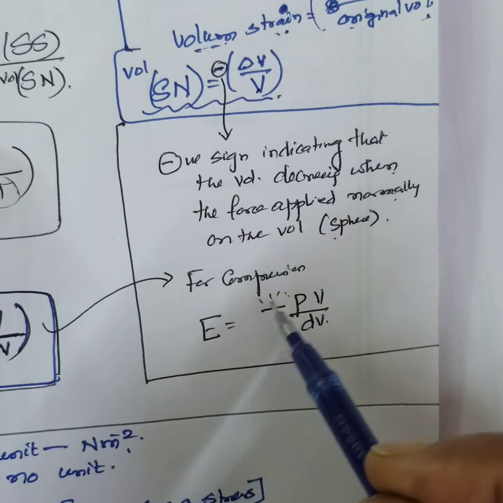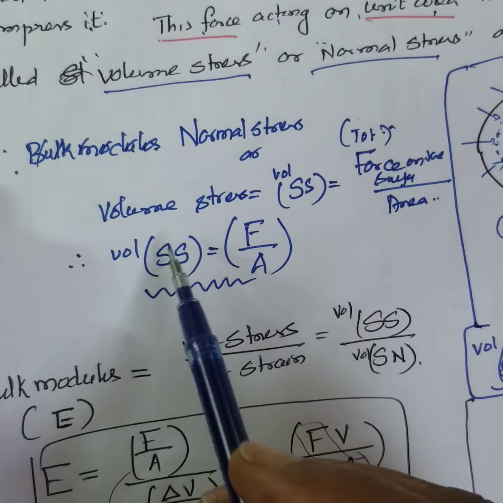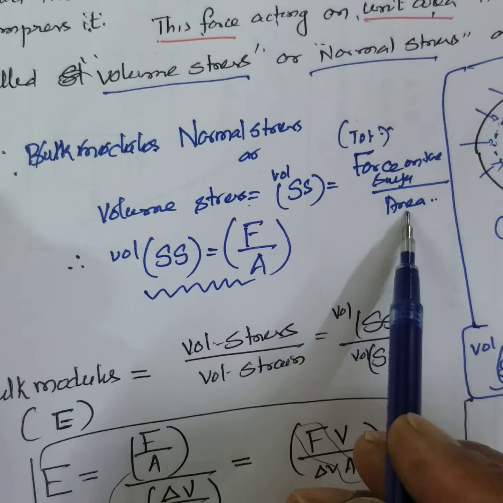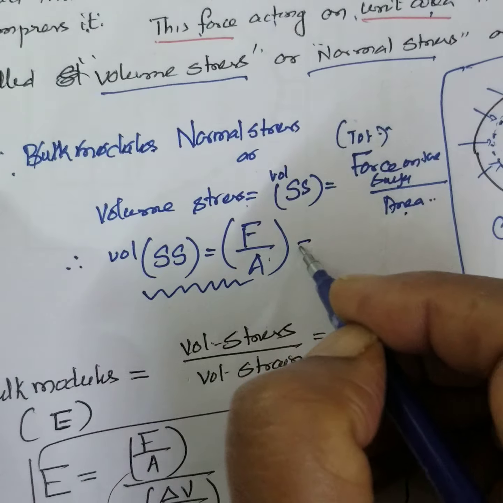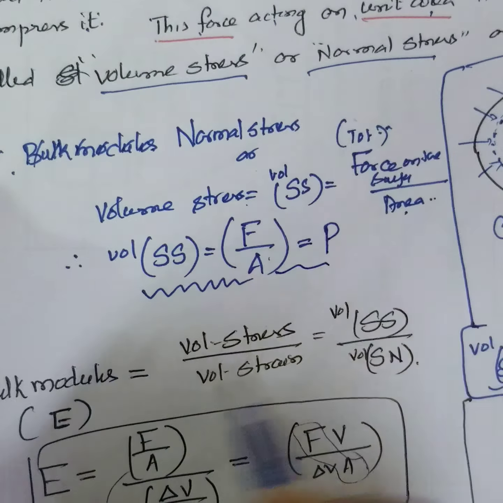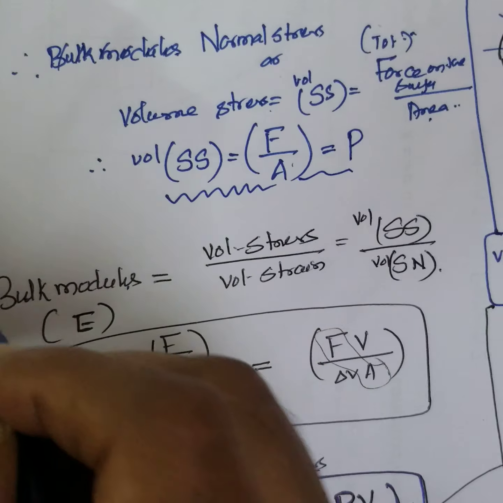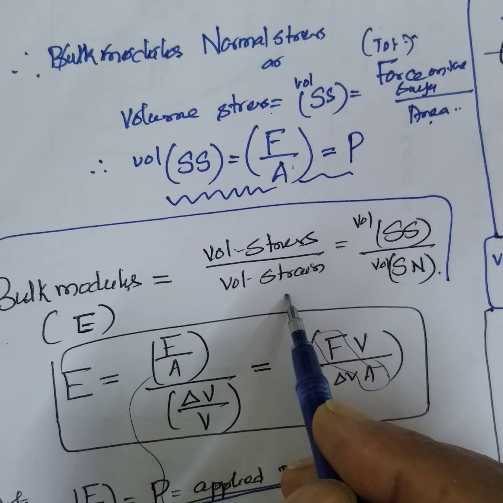Therefore, here volume stress is force per unit area. In this case, we can write it as pressure. Therefore, the bulk modulus formula is volume stress by volume strain.